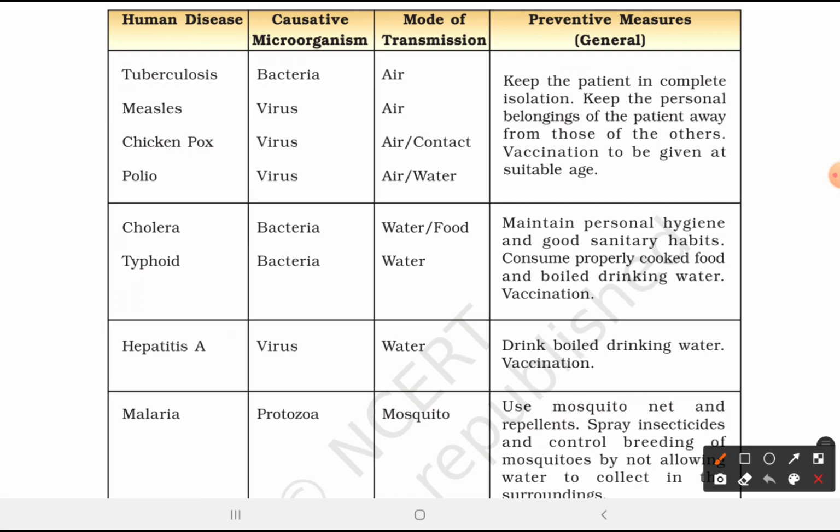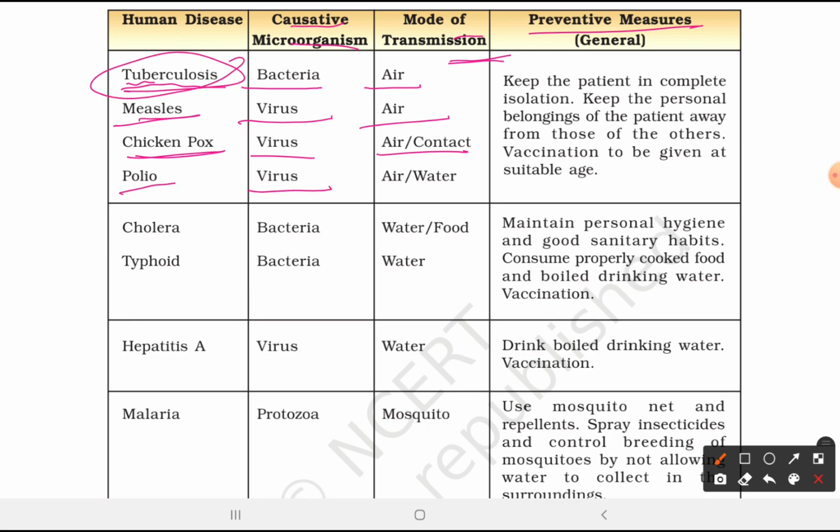Then a table has been given: human disease, then the microorganism which is causing it, mode of transmission and preventive measures. So let's start. Tuberculosis is caused by bacteria, transmission by air. Then measles is caused by virus, transmission mode is air. Chickenpox is caused by virus, air. Polio is caused by virus.